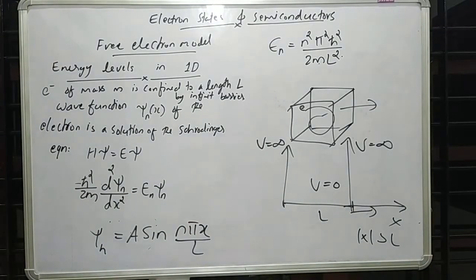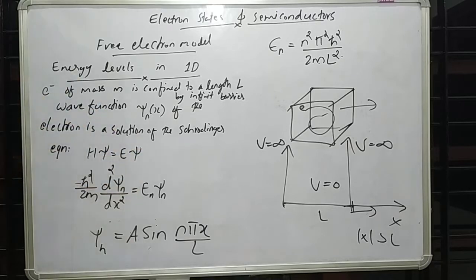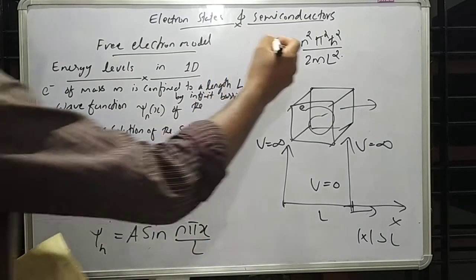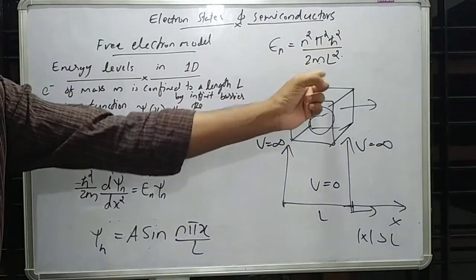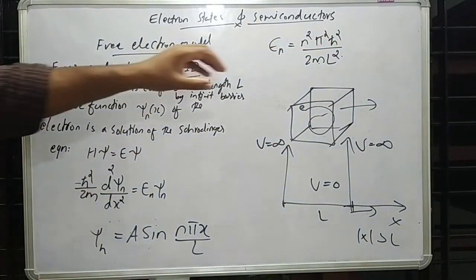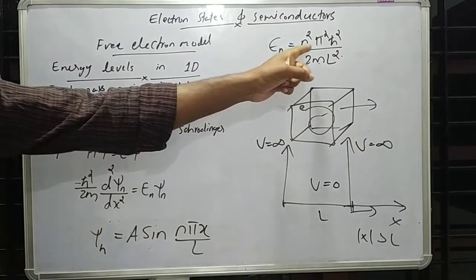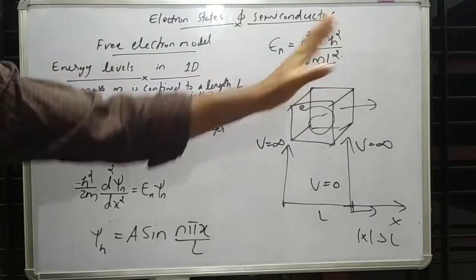So I got a solution for the Schrodinger equation of an electron, psi n equal to A sine n pi x over L, and we know the energy eigenvalues En equal to n square pi square h bar square over 2mL square. I'm not deriving it here; we have learned it in quantum mechanics.